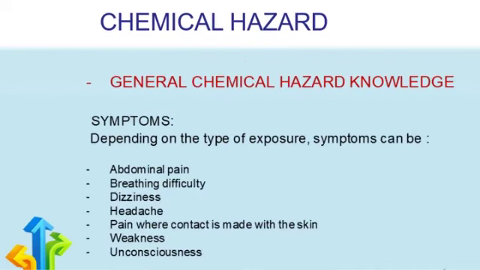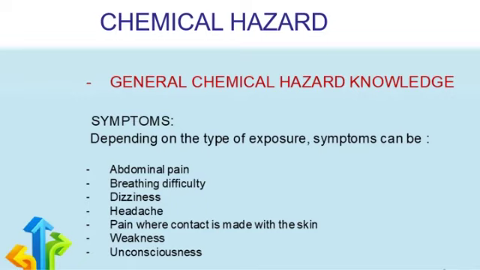So, general knowledge about chemical hazards that you should know. The symptoms of exposure depend on the type of exposure and can be abdominal pain. Abdominal pain will usually show up if the mode of exposure is ingestion through the mouth and GIT, breathing difficulty if it was via inhalation, dizziness, headache, pain where contact is made with the skin.